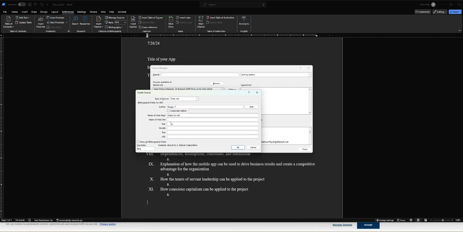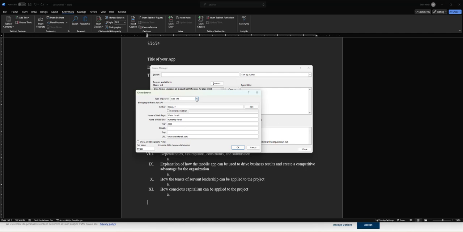Name of the website is going to be Humanity for All. Again, something random. Year is 2020. That should be on your website, wherever you're getting your information from. Fill this information out the best you can, and some URL down here, waterforall.com. Now, wherever you get your sources from, you just put in your right information.